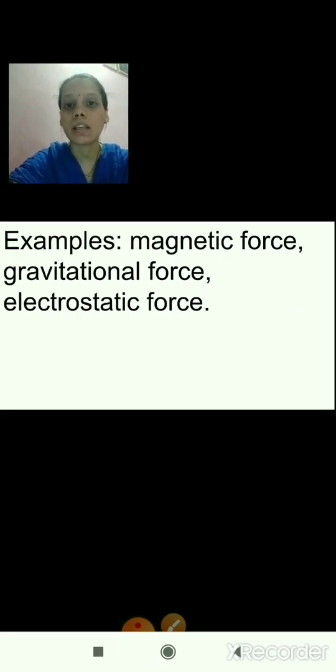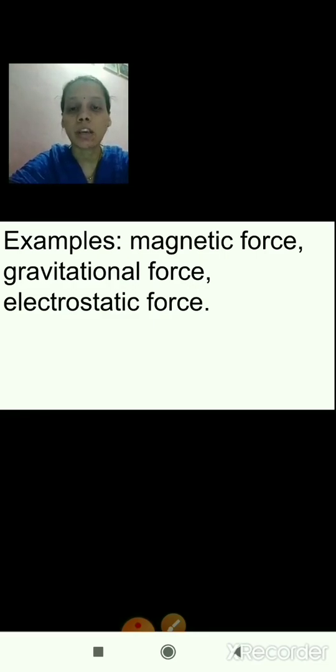These are the examples of non-contact force: magnetic force, gravitational force and electrostatic force. Which is the example of magnetic force? The needles are attracted to the magnet. This is the example of magnetic force. Then gravitational force: the ball which we throw upward will come down because of the gravitational force.